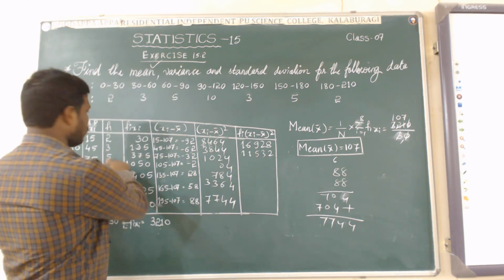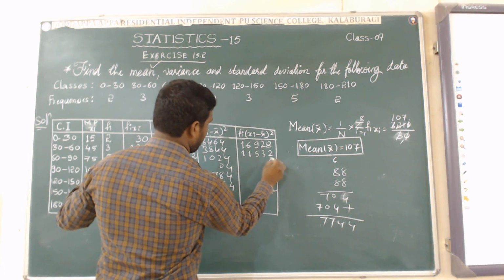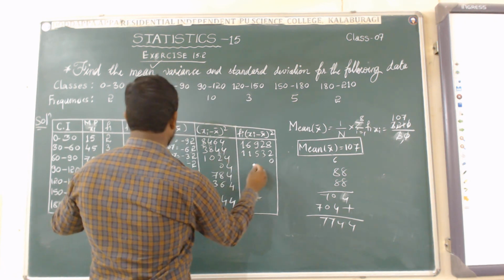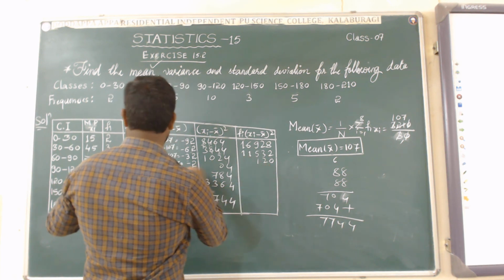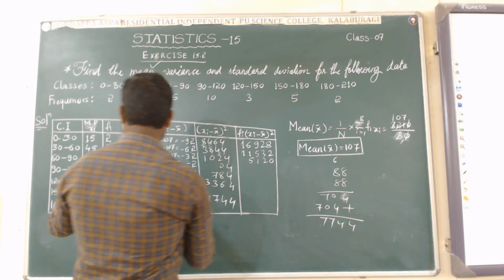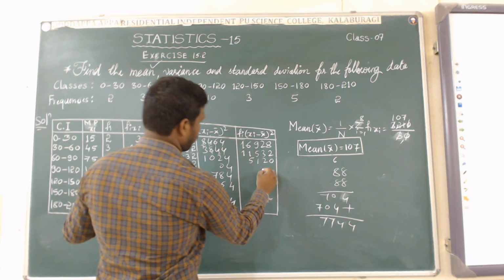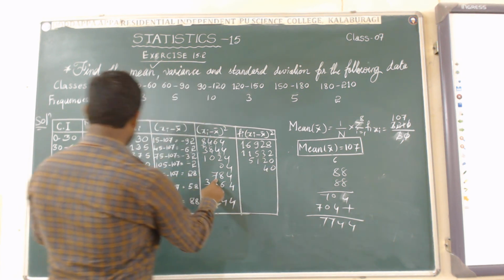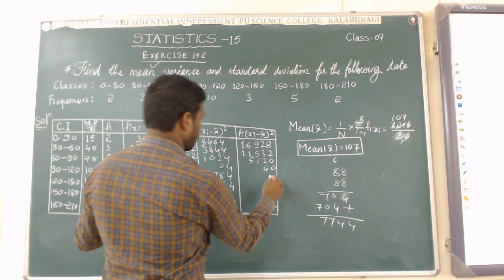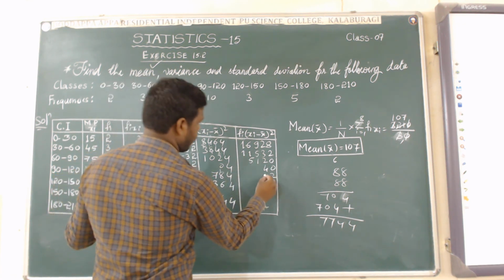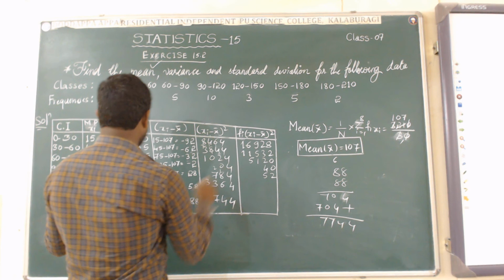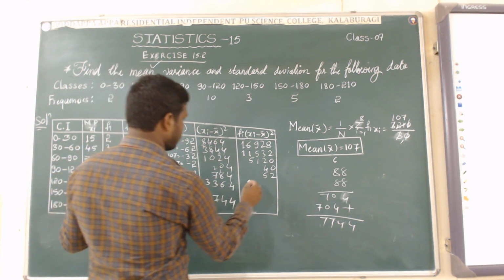With 5 to this. 5 4 is 20, carry 2. 5 2 is 10 plus 2 is 12, carry 1. 5 into 0, 0 plus 1 is 1. 5 1 is 5. Again 10 into 40, 40. Again 3 into 7 8 4. 3 4 is 12, carry 1. 3 8 is 24 plus 1, 25, carry 2. And 3 7 is 21 plus 2 is 23.